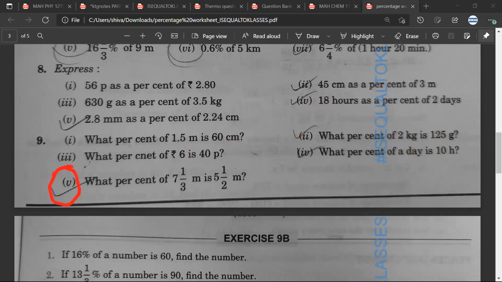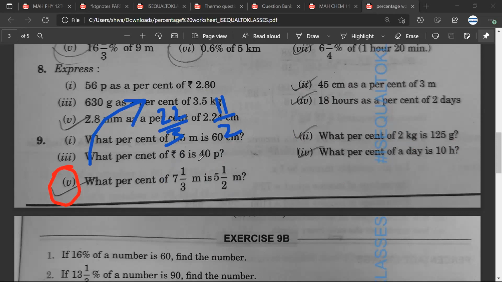Fifth part, Mr. Sarthak, were you able to do it? No, sir, I couldn't do it. Okay, this is a bit difficult. So the simple thing that you can do is convert this into an improper fraction. So this would be 7 3s are 21 plus 1, 22 upon 3, and this would be 5 2s are 10, 11 upon 2. Is there any doubt? No, sir. So we have reached till here.